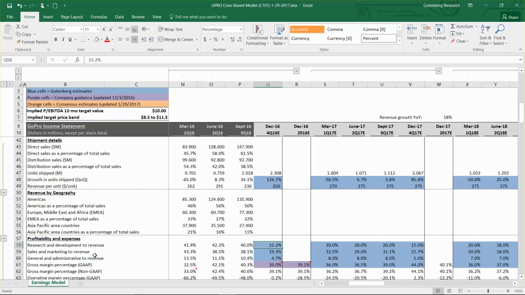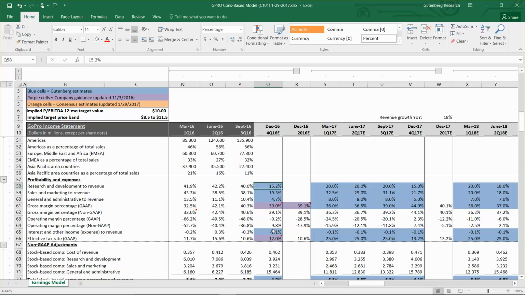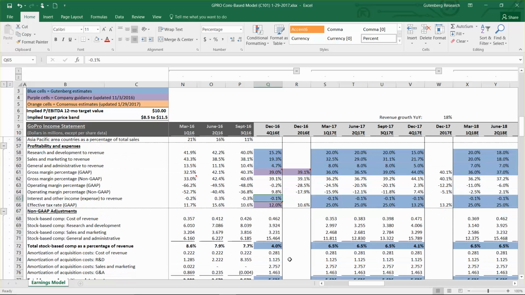After that, you just fill out the income statement using some assumptions for operating expense line items. So you can see we've got R&D, sales and marketing, general and administrative expense here, and gross margin. This basically completes all the way down to the operating expense line. Below that, we just fill in the rest of the smaller items. We have an effective tax rate and interest and other income as a percentage of revenue.